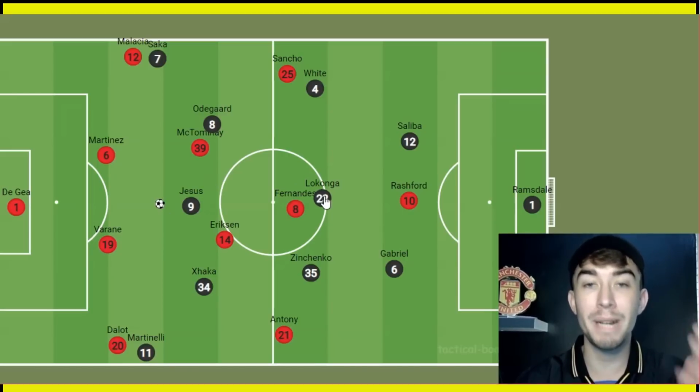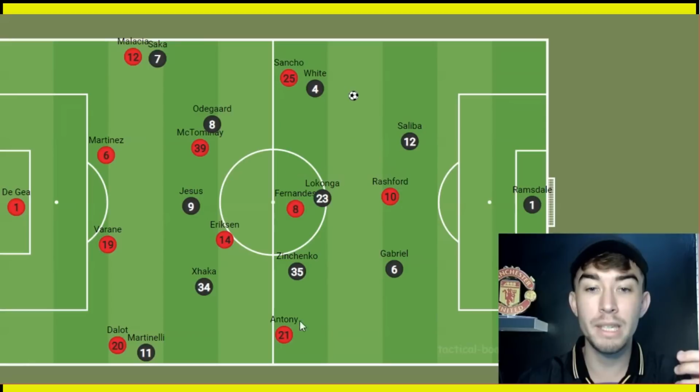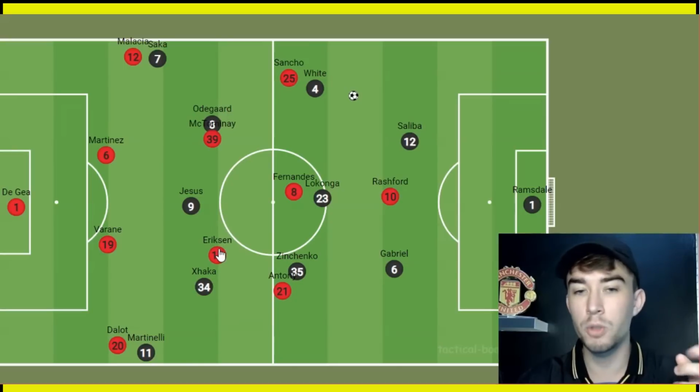And that was the key, that was the pattern of the game. Arsenal dominating the ball, but Manchester United, to be fair, to give credit to them, they defended well. Rashford would force the centre-backs one way. We'd then see the wingers kind of matching up with the full-backs. Fernandes following Lokonga, McTominay on Odegaard, Eriksen sort of on Xhaka.